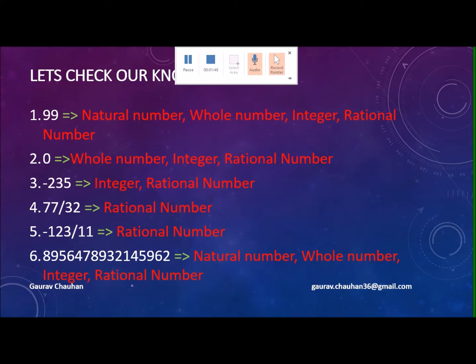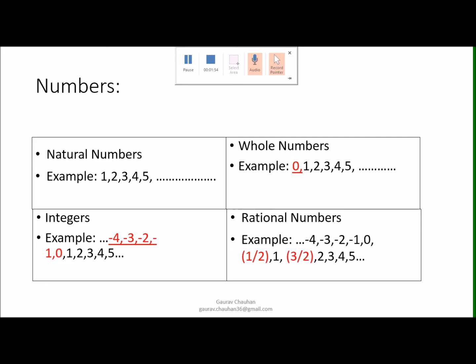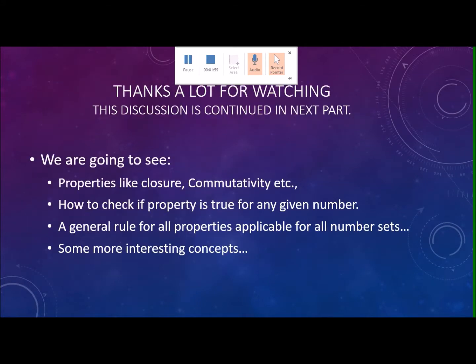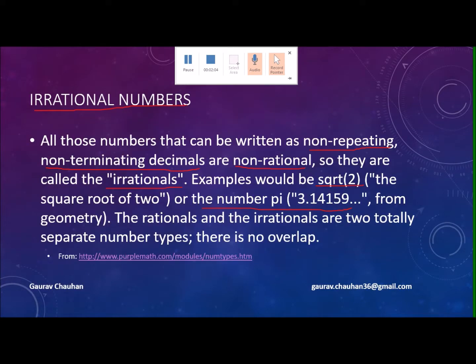If you see any rational number, let's say 1.23, this is a rational number, and you might see that the value of any rational number does not always follow this non-repeating, non-terminating rule.